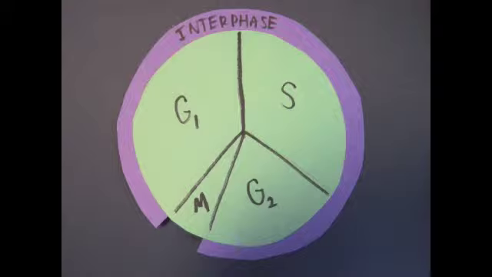In G1, the cell grows by replicating organelles and cell material. In the S phase, DNA is synthesized and the chromosome number doubles. During G2, the cell continues to grow by replicating organelles in preparation for the M phase.